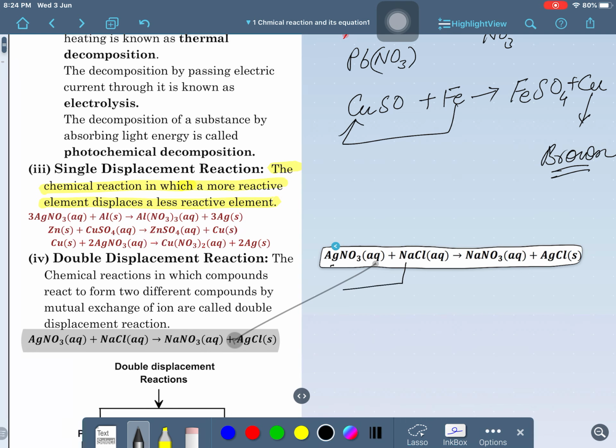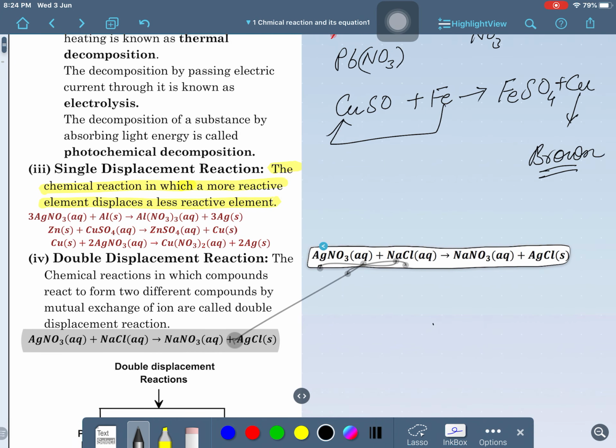So, sodium will displace silver, and chlorine will displace nitrate. So, obviously this will happen, this formula will be NaNO3.